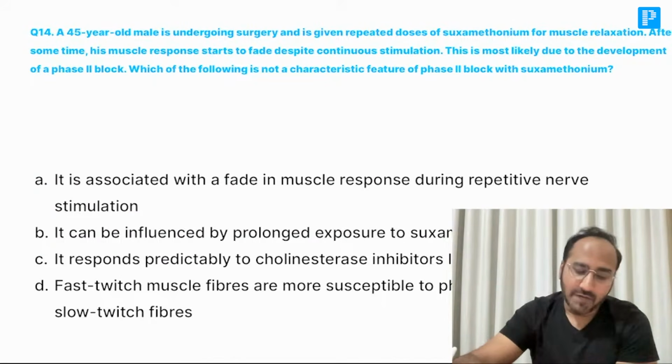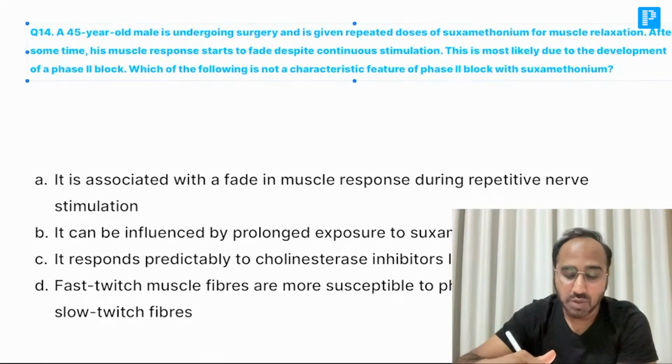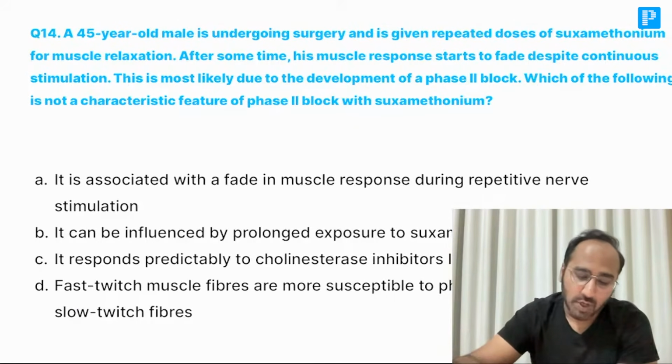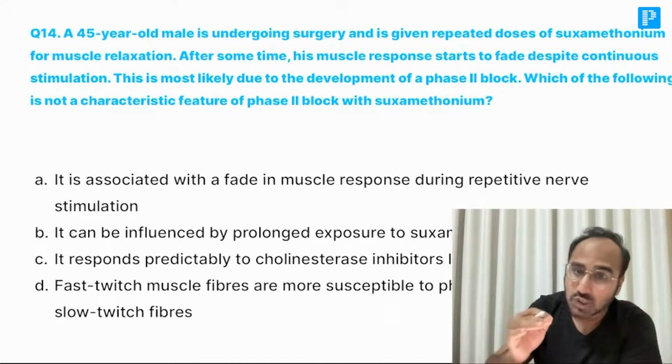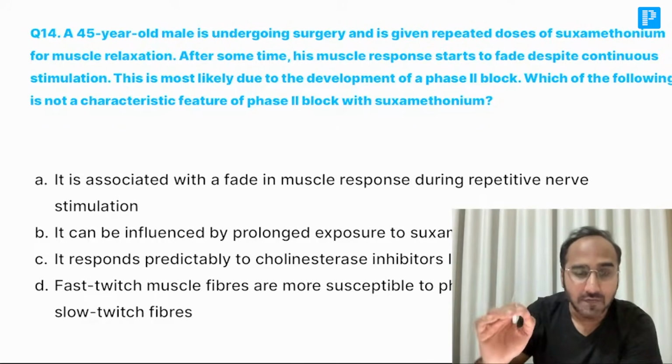Okay. Next, question 14. A 45-year-old male is undergoing surgery and is given repeated doses of succinylcholine for muscle relaxation. That is a very bad thing. Repeated dose you never give. If you give repeated doses, what will happen? Repeated doses of succinylcholine will cause a phase 2 block. Which of the following is not a characteristic feature of a phase 2 block? So remember guys, not a characteristic feature. First we'll discuss. Remember, whenever you are giving succinylcholine to the patient and you go for train of 4 stimulation, you will see a train of 4 ratio of 1.